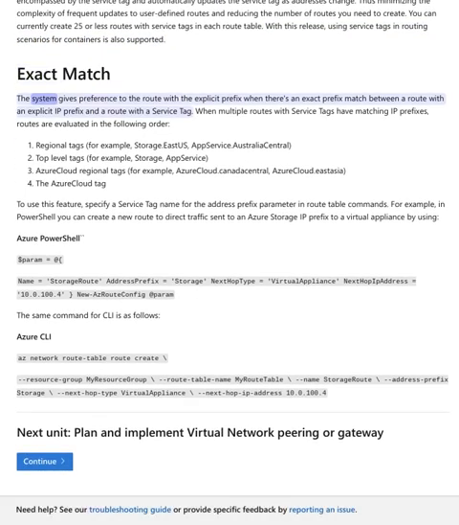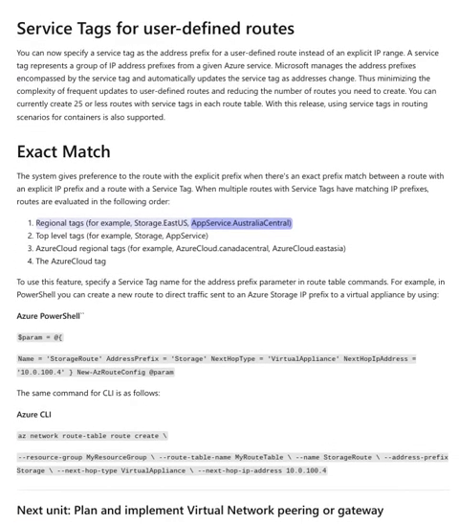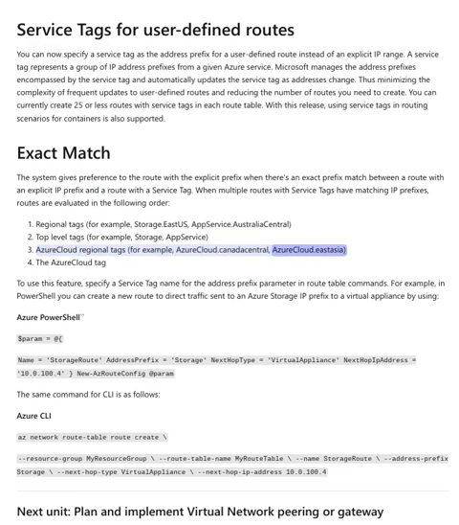Exact match. The system gives preference to the route with the explicit prefix when there's an exact prefix match between a route with an explicit IP prefix and a route with a service tag. When multiple routes with service tags have matching IP prefixes, routes are evaluated in the following order. Regional tags, for example, Storage.EastUS, AppService.AustraliaCentral. Top-level tags, for example, Storage, AppService. Azure Cloud regional tags, for example, AzureCloud.CanadaCentral, AzureCloud.EastAsia. The AzureCloud tag.